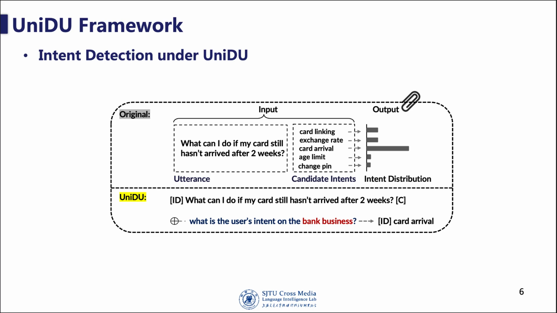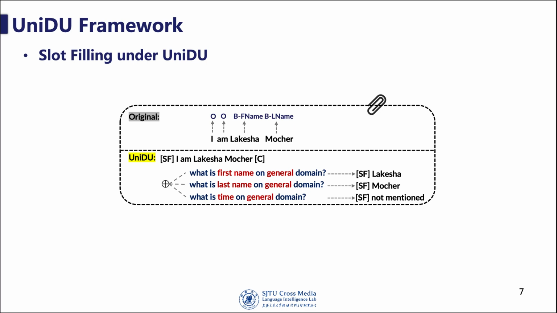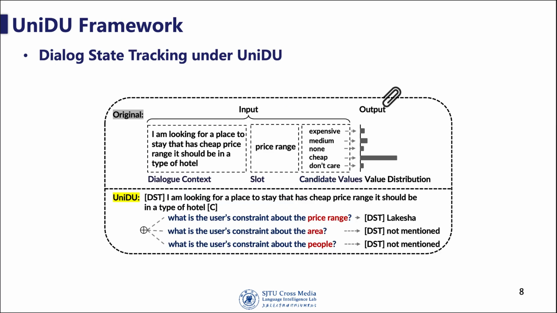The original intent detection is a classification task. Under the UniDU framework, this is also a generation task, where the classification name is directly generated. Under the UniDU framework, the slot filling task consists of a series of questions, where all the slots should be predicted by the unified model. Similar to the slot filling task, the dialogue state tracking task is formulated as sequential questions related to domain slots.